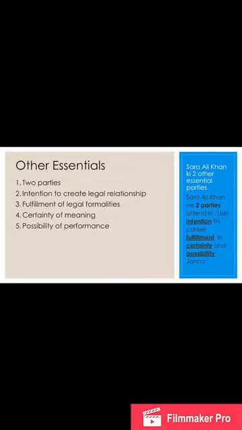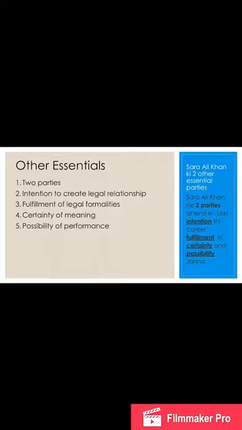Now next are the other essentials, which have not been mentioned in the Act, but in common conscience they are very important to form a contract. There are five such essentials. Number one, there must be two parties, because we need one offer and one acceptance. Then their intention to create a legal relationship should be there, because we already know that any social agreement is not a contract, cannot be a contract.